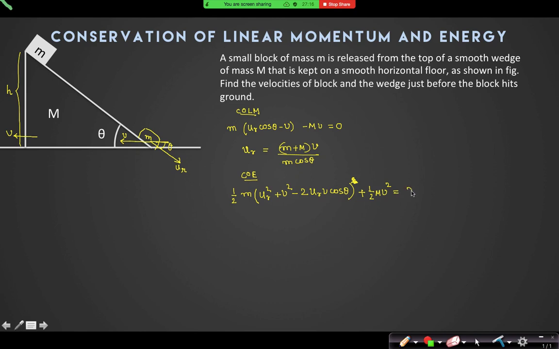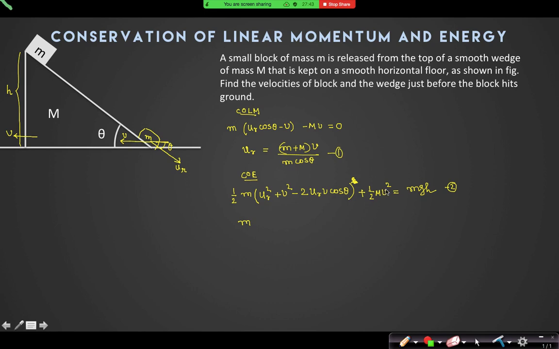Can I say that is equal to mgh, the initial total energy? Yes or no? From these two expressions, I can calculate the values of Ur and V, because theta is known and I can find Ur in terms of V. From there onwards, it's only a mathematical calculation.